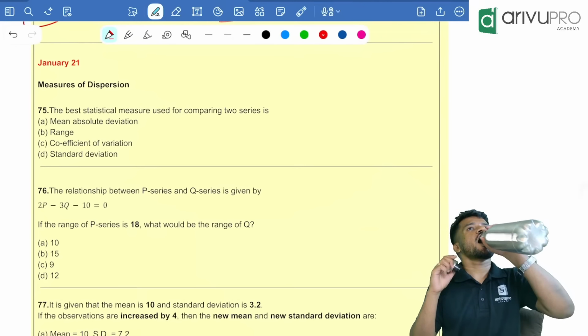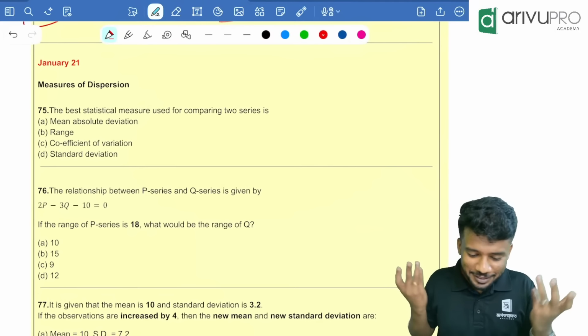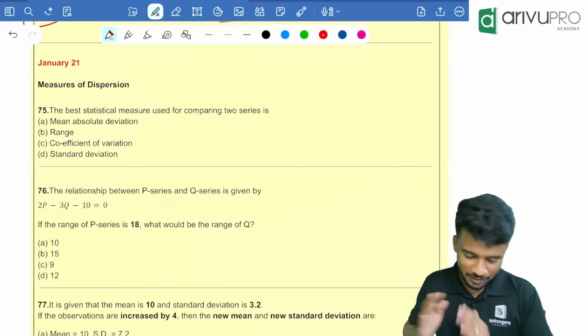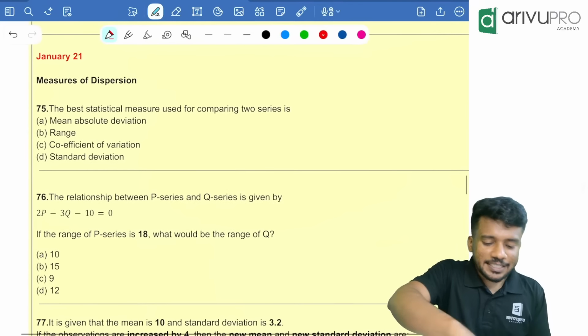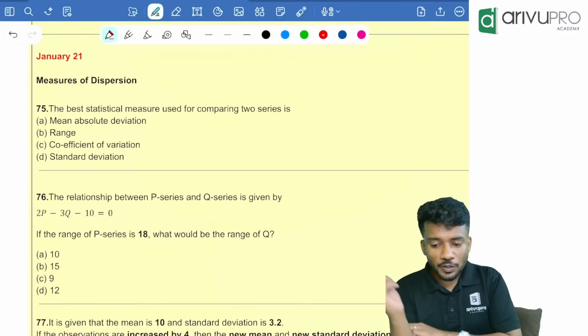So these questions are enough to score from this chapter. These were the questions which gave marks in the previous year, so the pattern you can expect is a lot based on the same structure. Okay, Jan 2021 we are going to start.